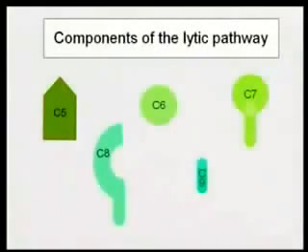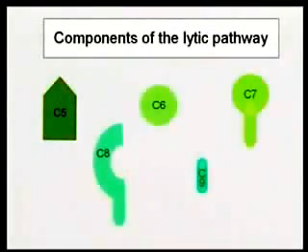And the lytic pathway is actually fairly simple. Here are the components: C5, 6, 7, 8, and 9. And it's amazing, they actually learned how to count by this time, and they go in this order: C5, 6, 7, 8, and 9.